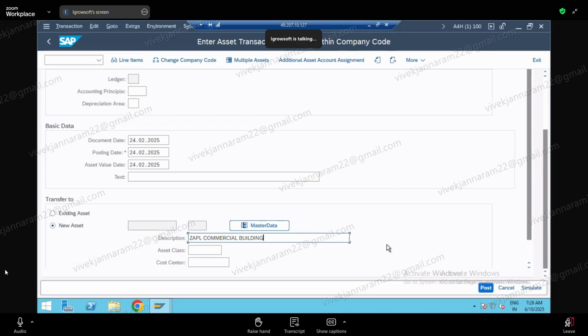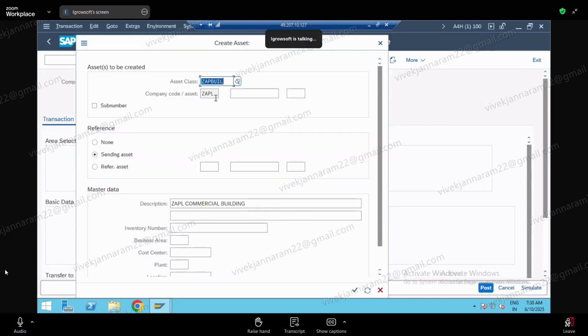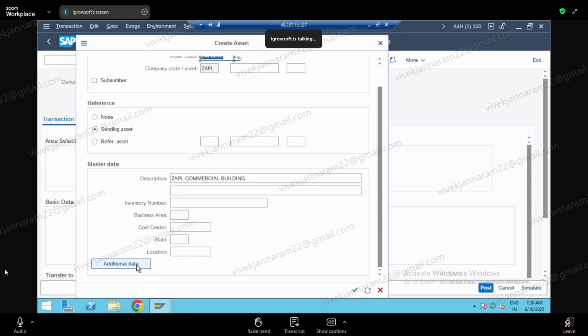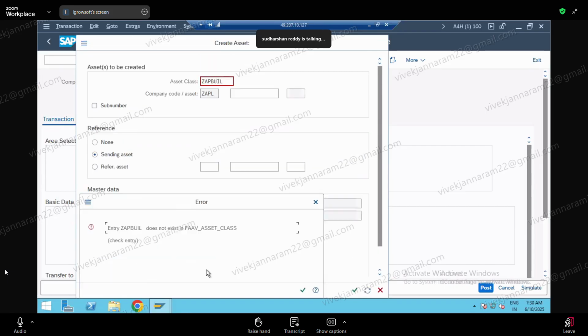Right. Good. So asset class, what is my asset class now? This is my ZABUIL, right? So I'm creating one asset master here. Click on master data. So ZAPL, I'm creating. Asset number. ZAPL commercial building name I have given. Come down, click on additional data. Here press enter.